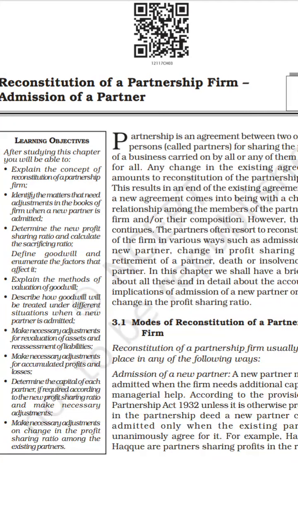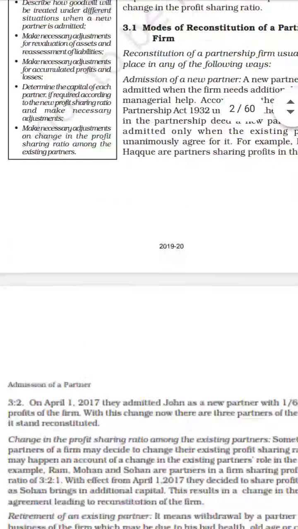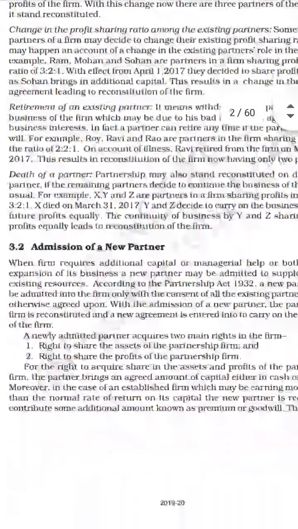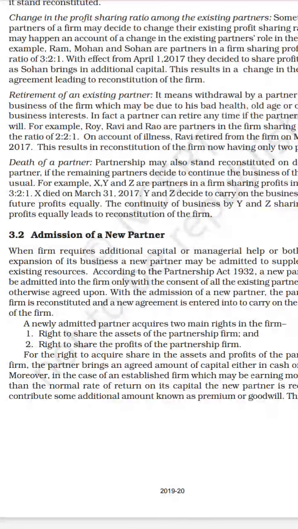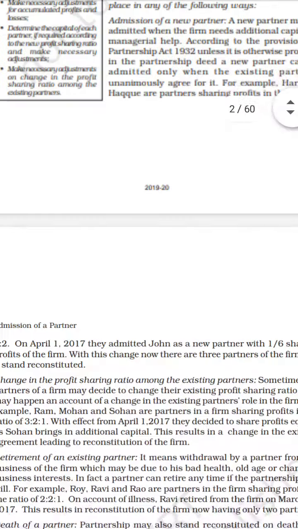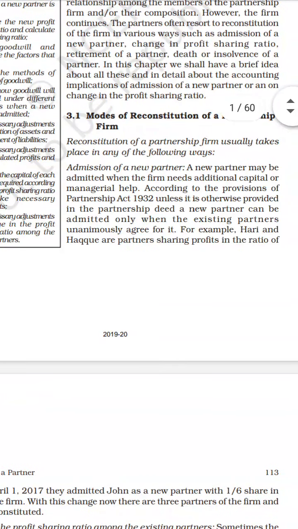Okay, so the first one is admission of a partner. A new partner is admitted when the firm needs additional capital. Why is there a need for an additional new partner? Whenever the firm needs additional capital or managerial help, they admit a new partner.